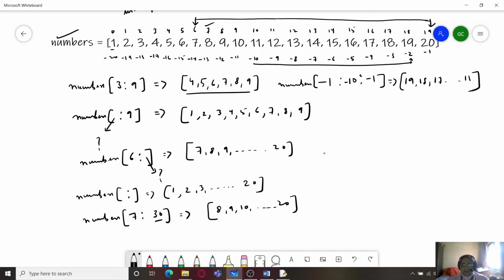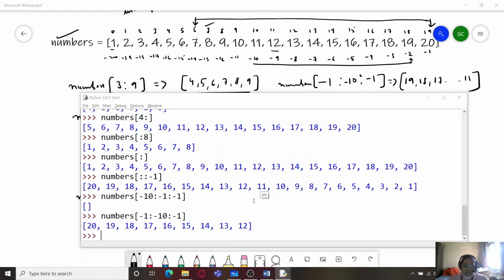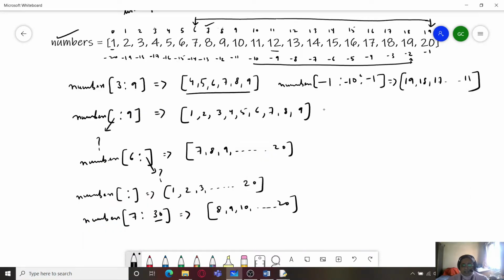So this will display values starting from 20 to 12, as you can see over here. But if I want exactly these values, that is 19 to 11, in that case I will have to replace this with minus 2 and the ending has to be minus 11. This will give me the values from 19 to 11.